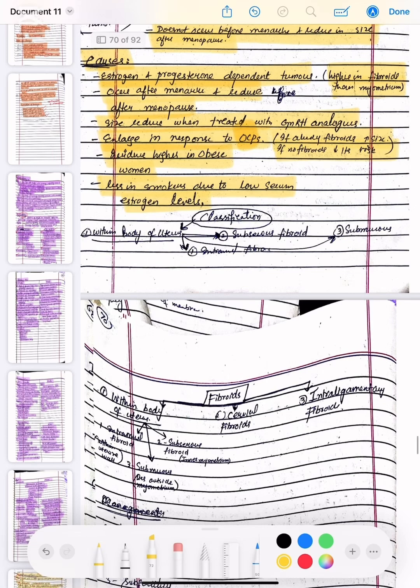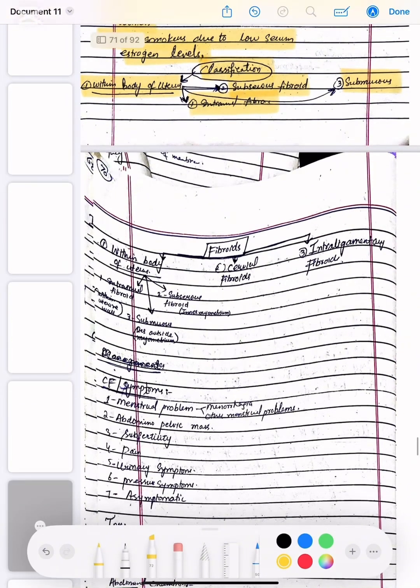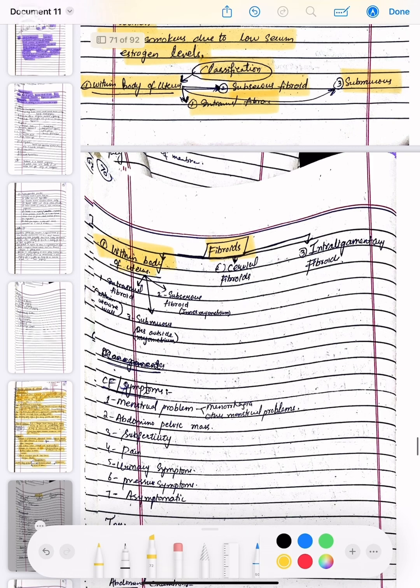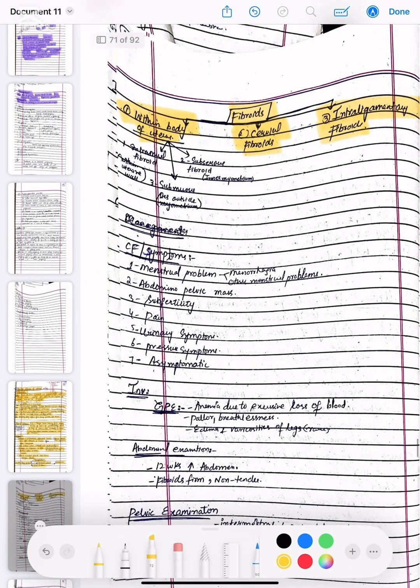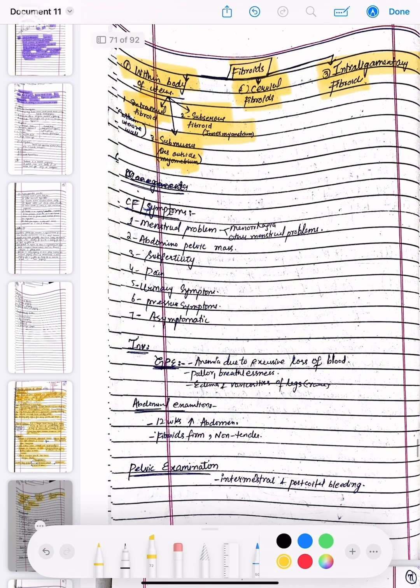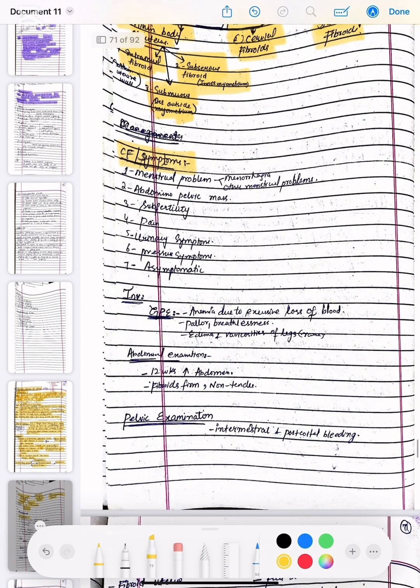Now, fibroids within the body of the uterus, we have the classification: subserous fibroids, submucous fibroids, and intramural fibroids. Fibroids are within the body of the uterus, then the cervical fibroids, and then the intraligamentary fibroids. The body of the uterus ones are further divided into intramural, subserous, and submucous fibroids. Now, the clinical features or symptoms of the fibroids: we have menstrual problems, which are menorrhagia and other menstrual problems, then abdominopelvic mass, then subfertility, pain, urinary symptoms, pressure symptoms, and asymptomatic.